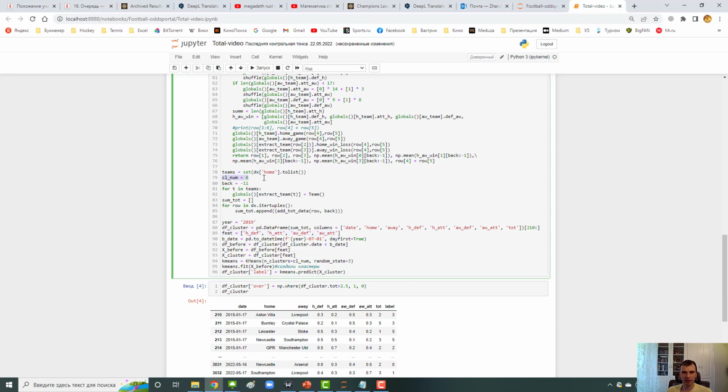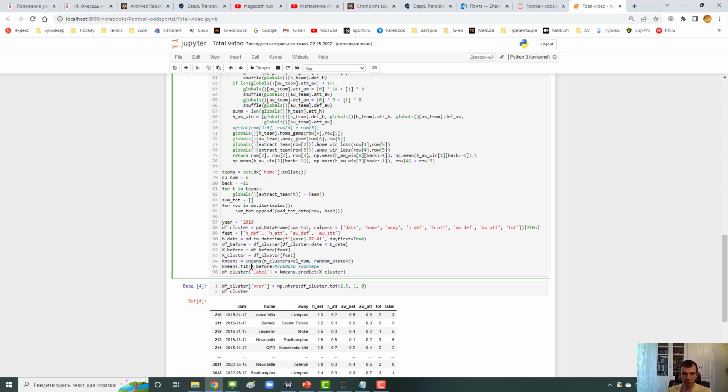This line tells us that we divide our data set into 6 clusters, and this line shows that we take the last 10 games. Don't look at number 11, just believe me, it takes the last 10 games. And here we create our clusterization algorithm.